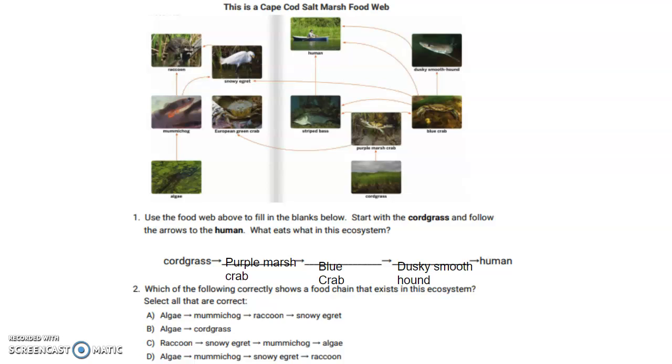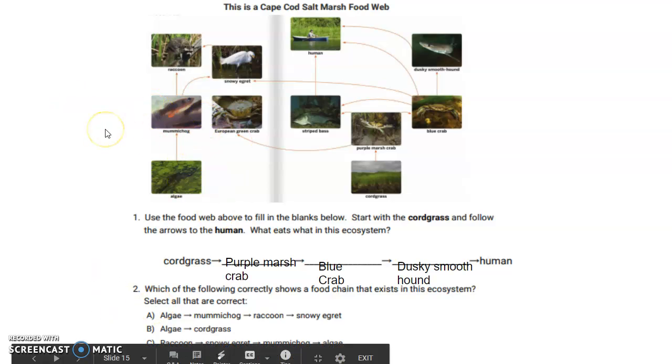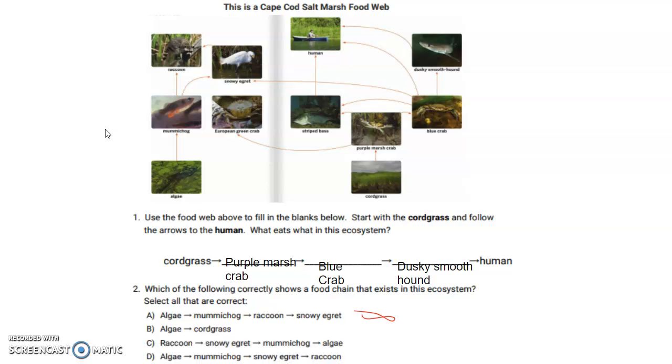So I'm going to go through each one. So I have A, algae, mummichog, raccoon, snowy egret. By just looking at this, I could say that could be a possibility. B, I have algae and cordgrass. Well, both of these are producers, so no, that won't be a correct way for a food chain.